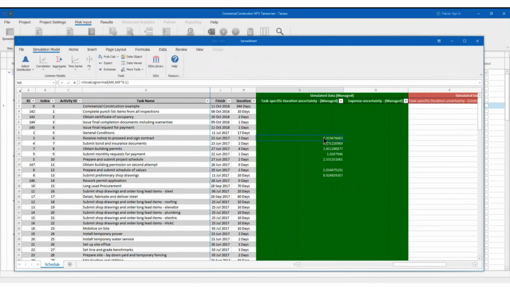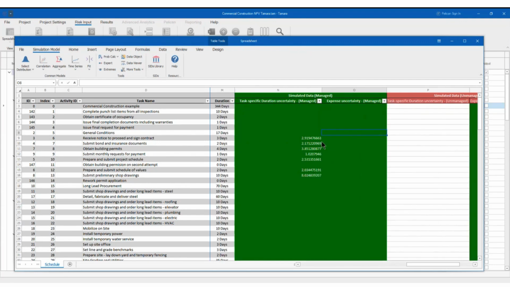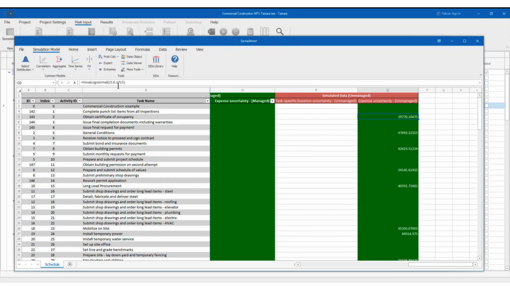Here, what you have, for example, is this log normal distribution, meaning that for this particular task, my duration is not going to pertain to the distributions that I set up before, remember, to these ranges that I had, but it is going to follow this distribution, right? The same thing for expenses. I can set up a different distribution, and you see that you have it for the two scenarios, the managed and the unmanaged scenario. And you have this distribution, a log normal like this, right?